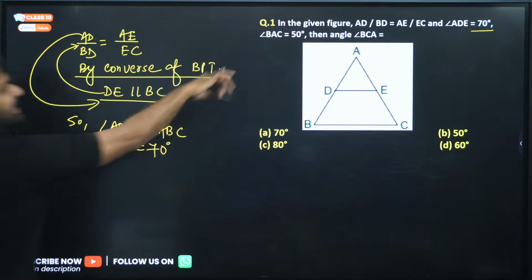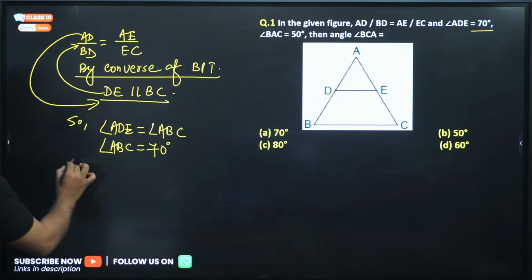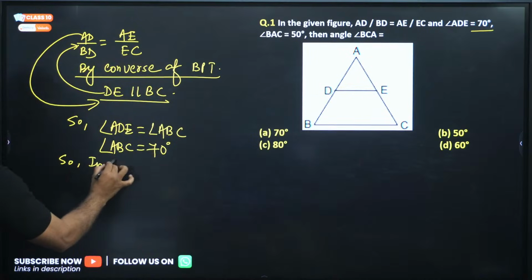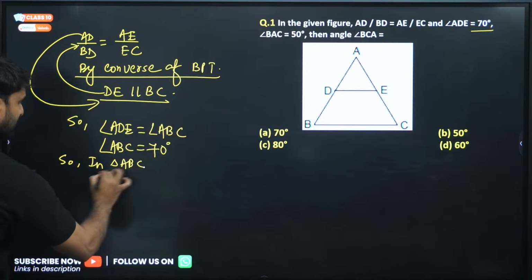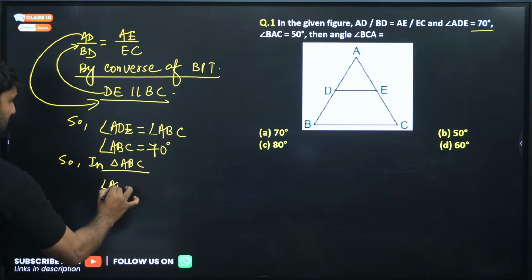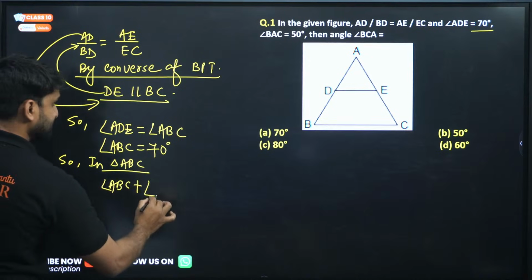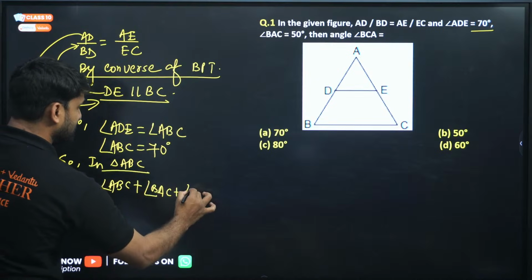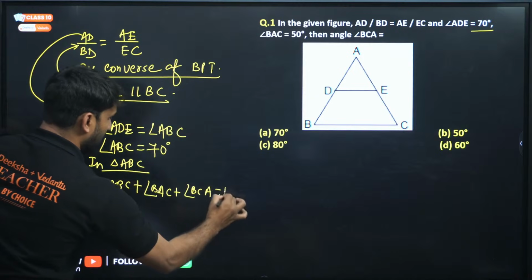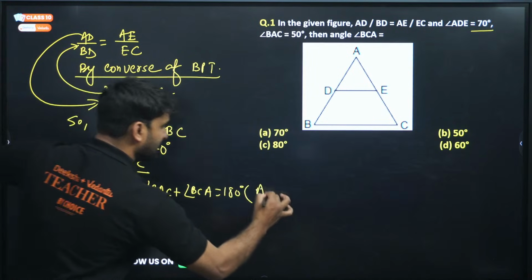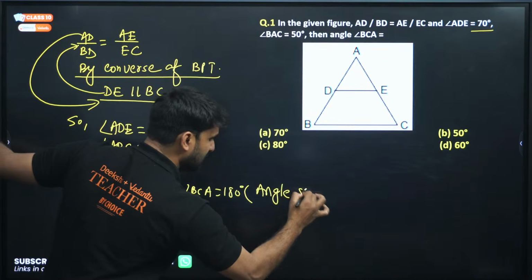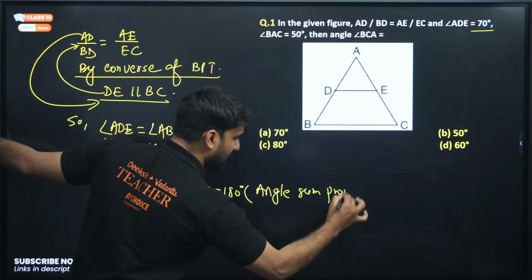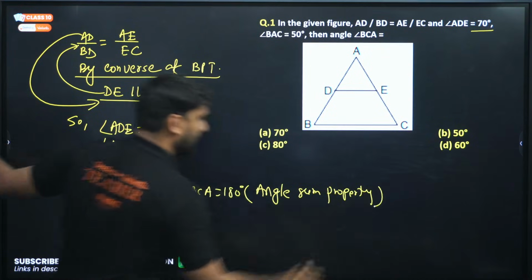Now apply the angle sum property in the bigger triangle. So in triangle ABC, can we apply the angle sum property? Angle ABC plus angle BAC plus angle BCA will be equal to 180 degrees. We all know this angle sum property of a triangle.